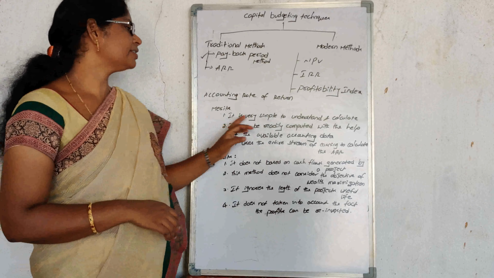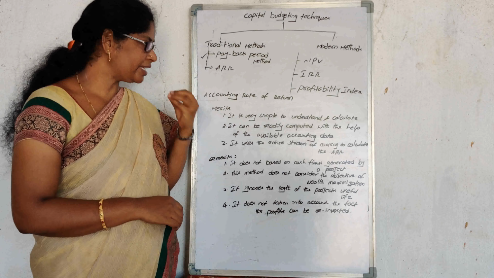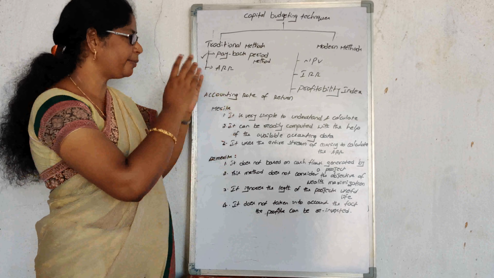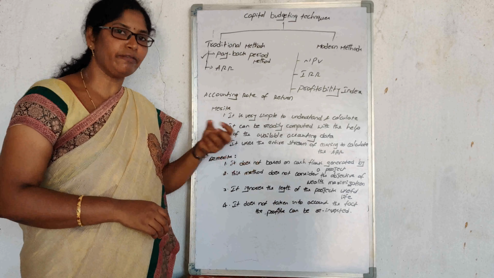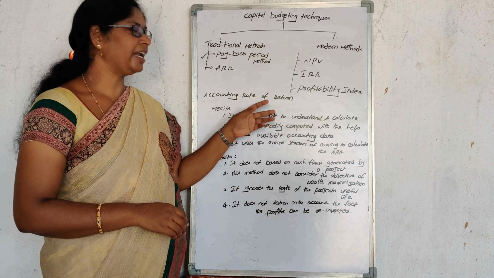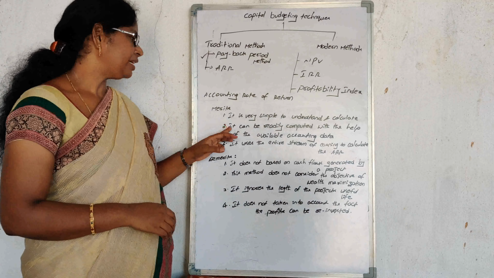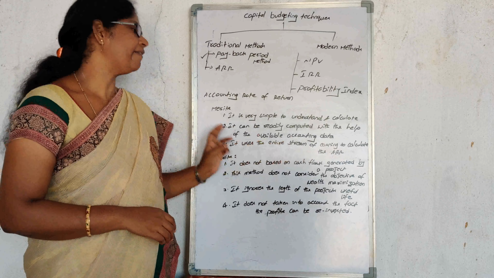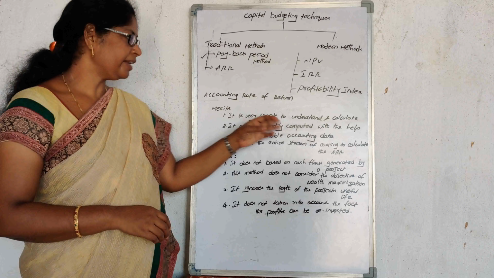The merit is that it is very simple to understand and calculate. This method is very easy and we can easily calculate and understand it. Why? Because the information is already available in the financial statements. From the financial statements, we can take the information and go to the calculations. Any layman can calculate the accounting rate of return. It can be readily computed with the help of the available accounting data. This information is already available in the financial statements.